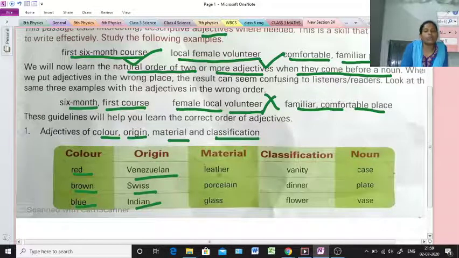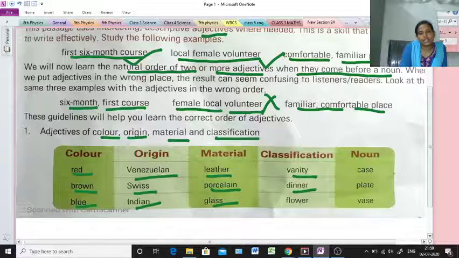Material: leather, porcelain, glass. Classification: vanity, dinner, flower. Case, plate, vase. When we use two or more adjectives, we should have a clear idea to put adjectives in the right place.